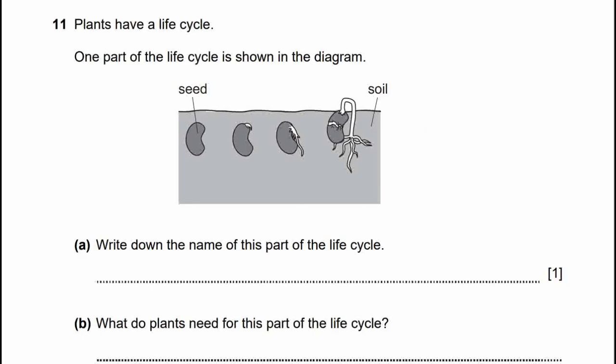This is question 11. Plants have a life cycle. One part of the life cycle is shown in the diagram. Write down the name of this part of the life cycle. This is the seed germination. So the name of this part of life cycle is seed germination.